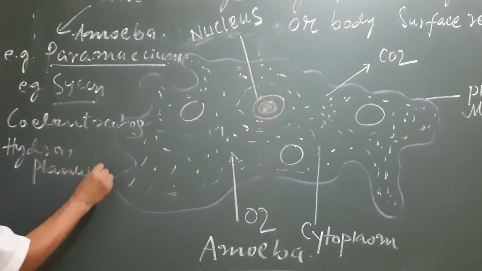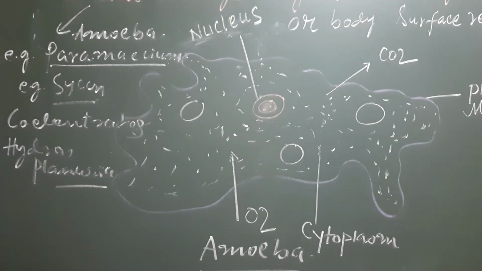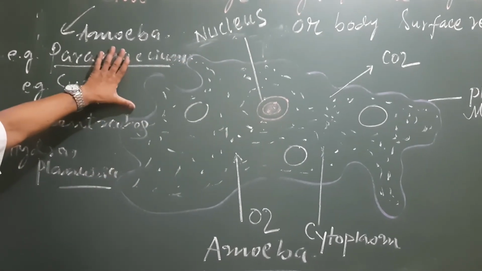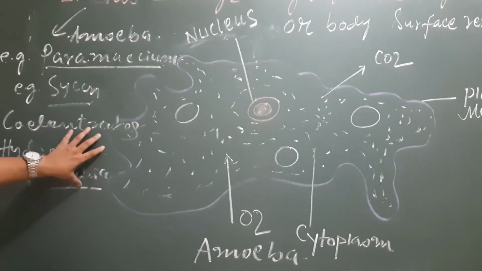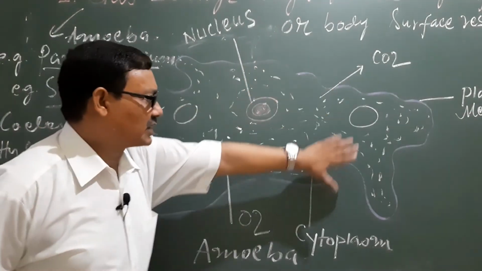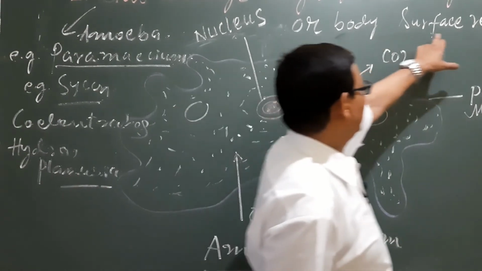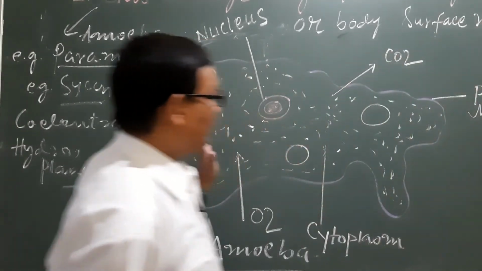These are simple multicellular organisms where there are no specific respiratory or breathing organs, and they can respire through their entire body surface. This type of respiration is known as body surface respiration.